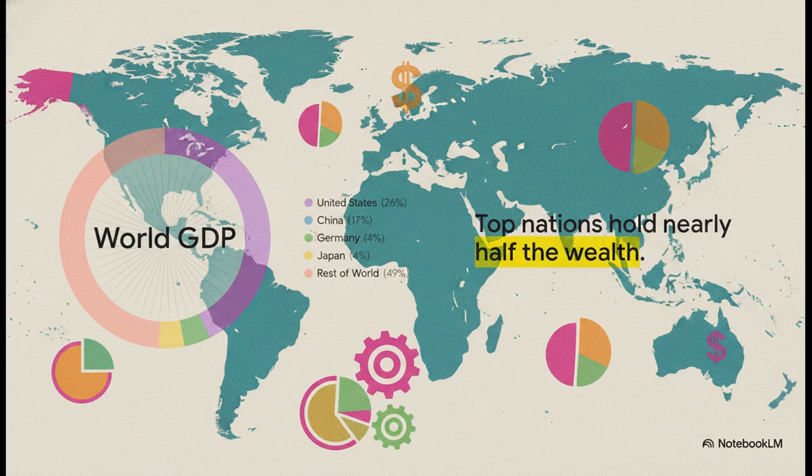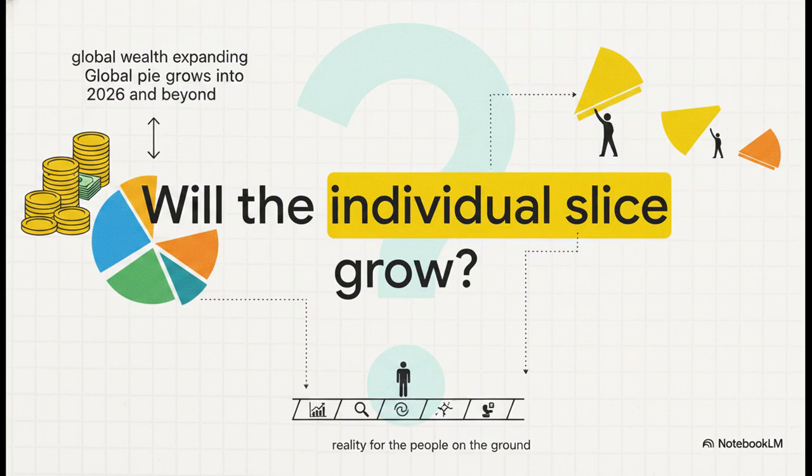Think about that for a second. Out of the 218 countries tracked, just 2 of them consume well over 40% of the entire global economic pie. Germany and Japan follow with just over 4% and 3%. It's wild to think that nearly half of all the wealth produced on Earth is concentrated in just a handful of nations. And that brings us to our ultimate question.